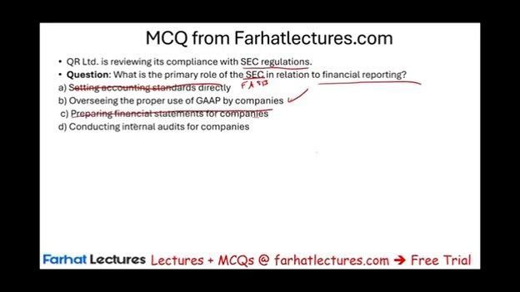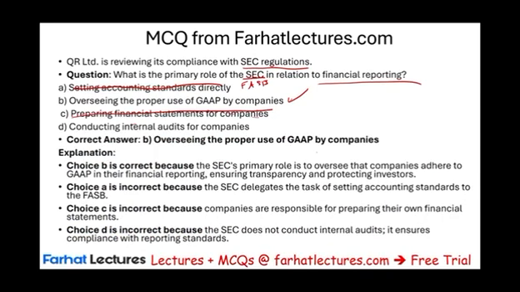D, conducting internal audits for companies. They don't conduct internal audits. Well, if they find fraud, they might have an investigation, but they don't conduct internal audits. Each company will have its own internal auditors. So D is out, and they have external auditors as well. So the answer is B. It oversees the proper use of GAAP by companies. If you violate GAAP, if you violate accounting rules, the SEC will come down and hammer you. And they do this all the time.